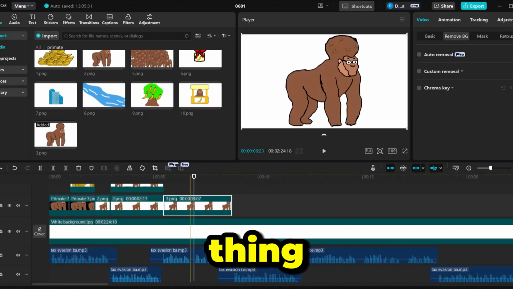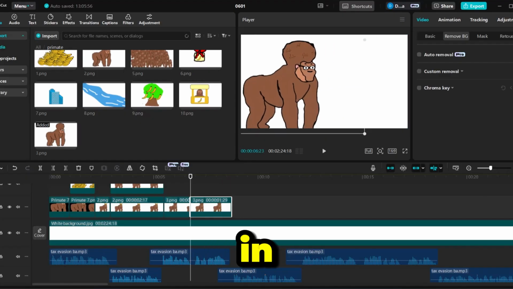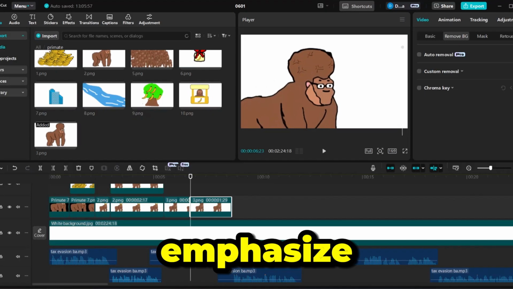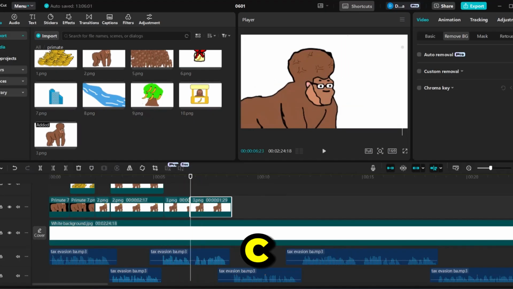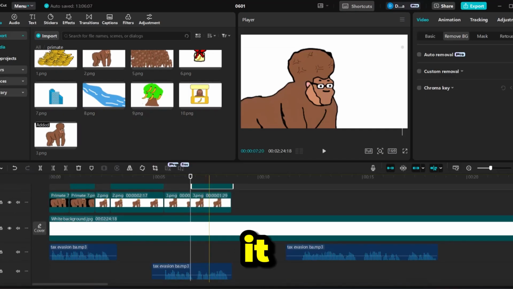Now, when he says think, I can do a cut. And B, and then A, and then I make a zoom in to emphasize. And then remember what we did, Control C, Control V. It is that simple.